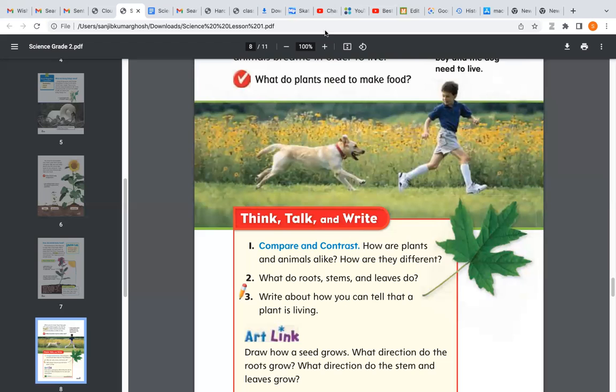Can you tell me number one, beta? Shruti, unmute yourself and tell me. Alike means same. How are plants and animals same, beta? Tell me, both are?